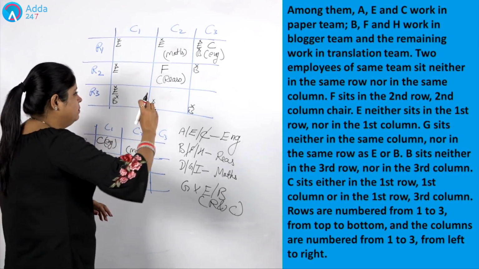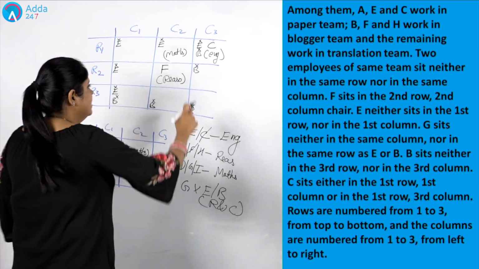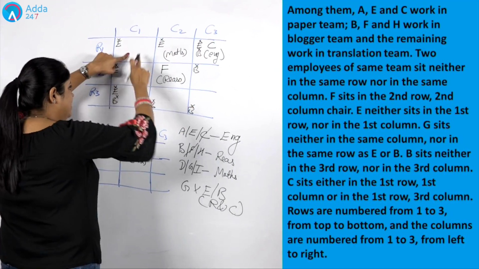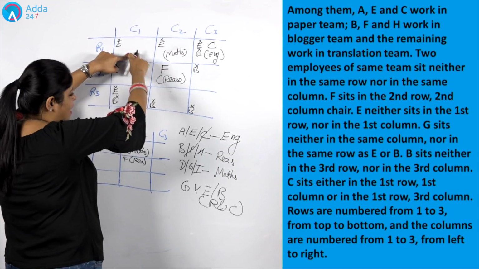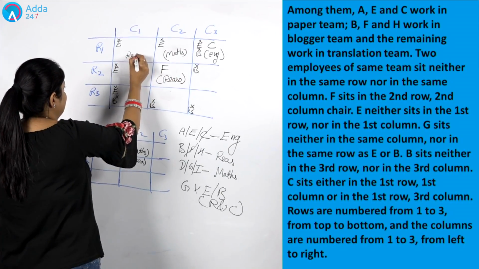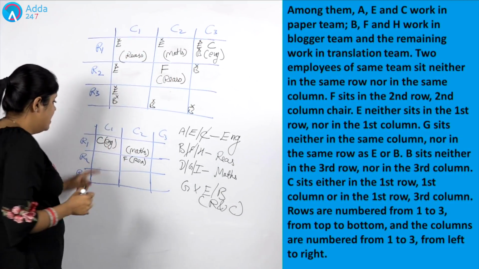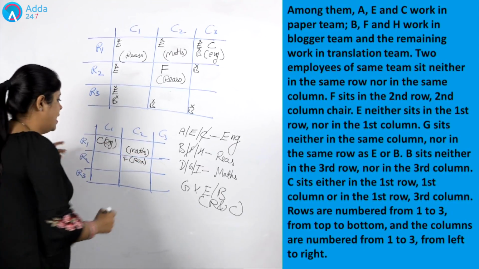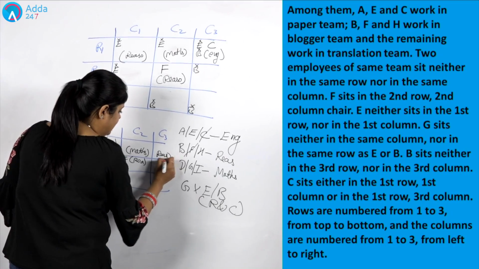Okay, at the same time, one more thing is clear. If this is English and this is maths, what will this be? Will we write English here? No. Will we write maths? No. Then definitely we are left with only reasoning. The same case goes for here also. Can I write English here? No. Can I write maths here? No. I am left with only one thing, and that is reasoning.